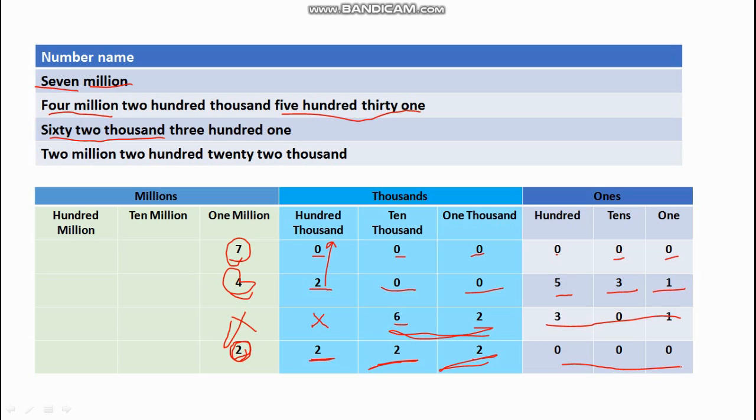This is very important. You have to write 0 in the places. Hope you have understood this also. This is very simple and easy once the Indian place value chart is clear to you. So we have practiced enough of Indian place value chart. In case of international place value chart, we are going to cover only a few points, and that's it.